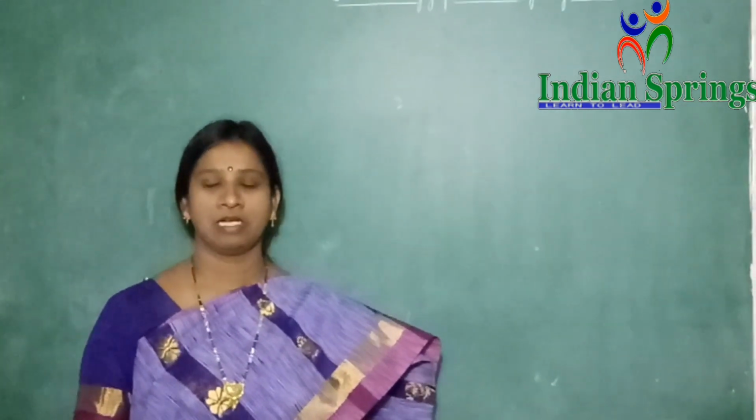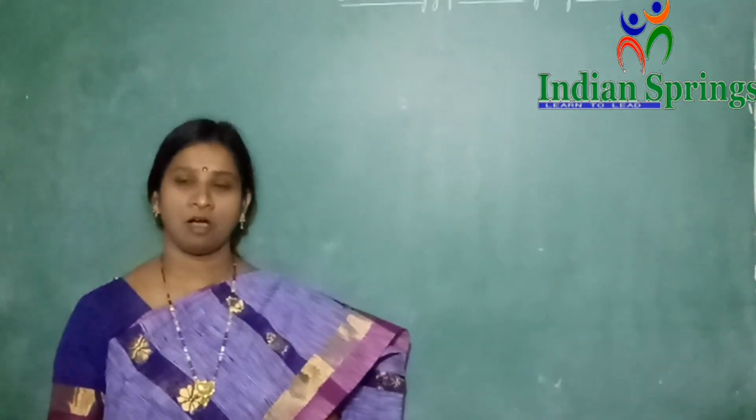Who discovered oxygen? Joseph Priestley. Who named oxygen? Lavoisier. In terms of Lavoisier, which is fixed air or chalky acid air? The answer is CO2. And which is called respirable air? Oxygen is called respirable air. What is vitiated air? The air which has very less percentage of oxygen is called vitiated air.